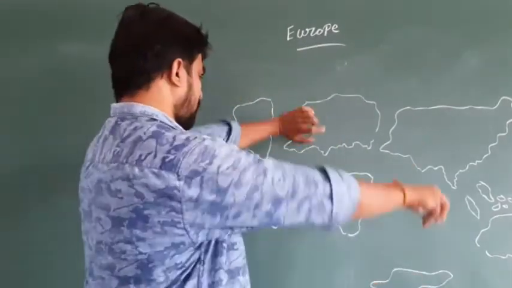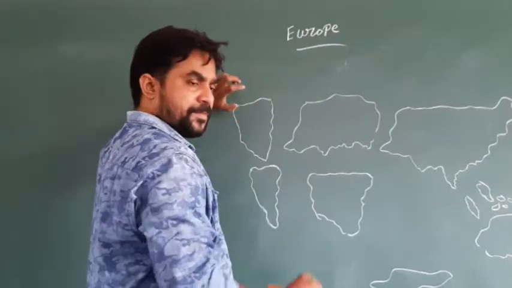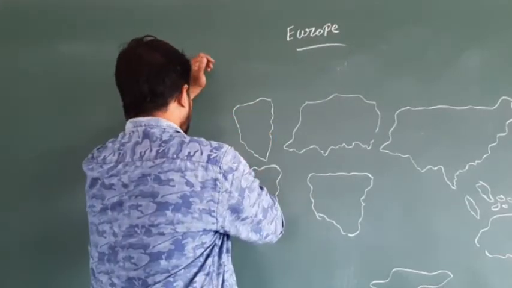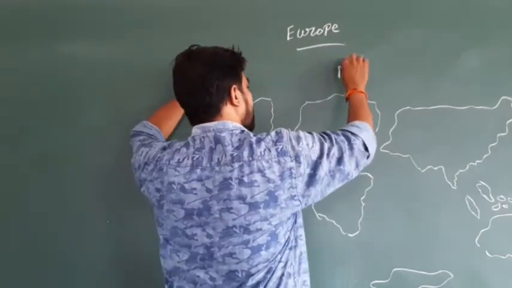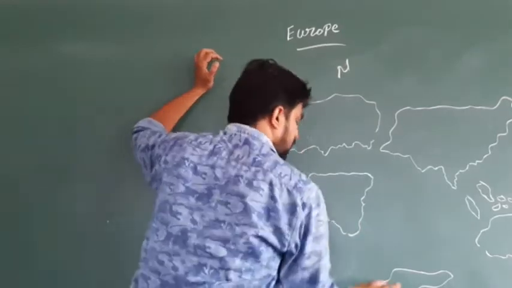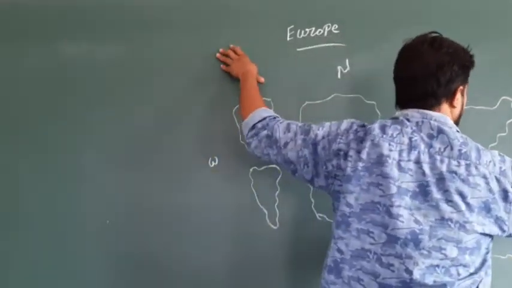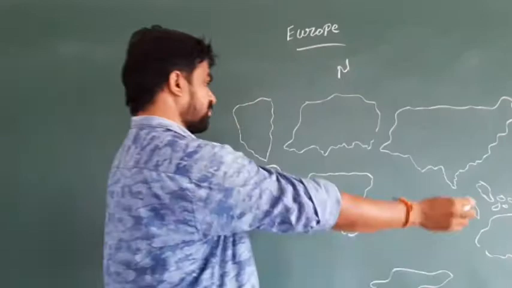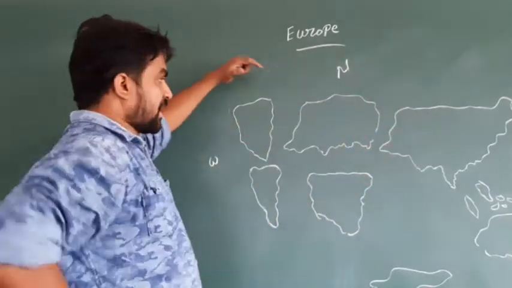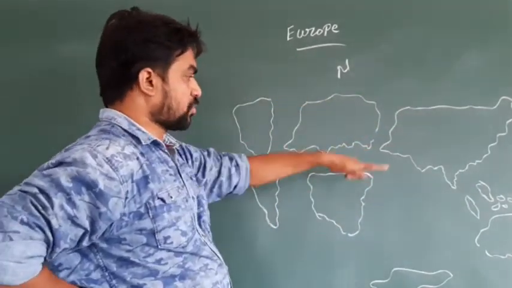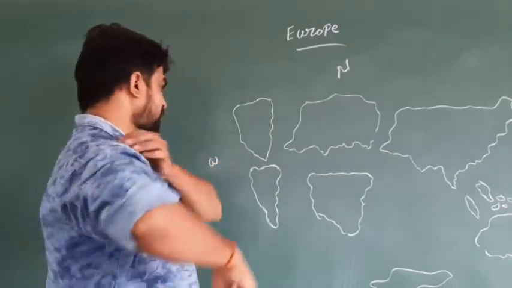If you observe the world map, this is the western side, this one is the northern side, this one is the south side, and this one is the eastern side. So we have the 4 directions in the map: north, south, east, and west.